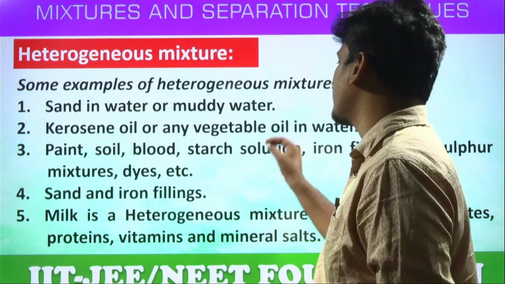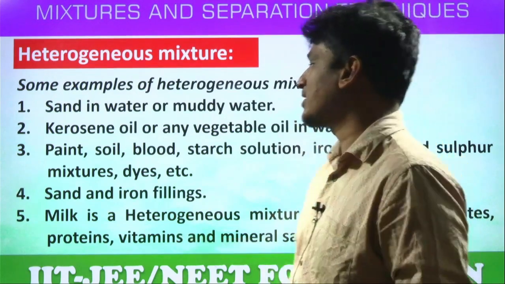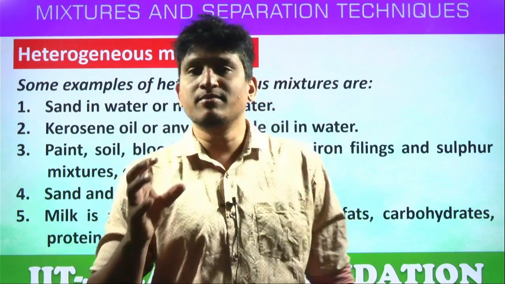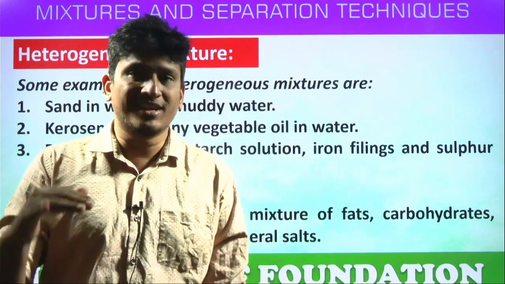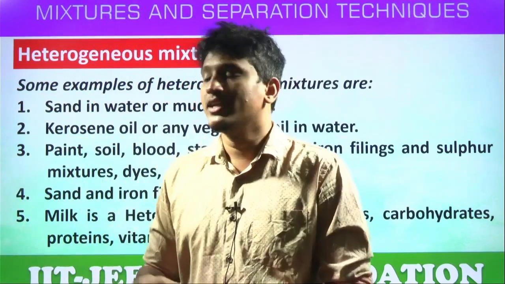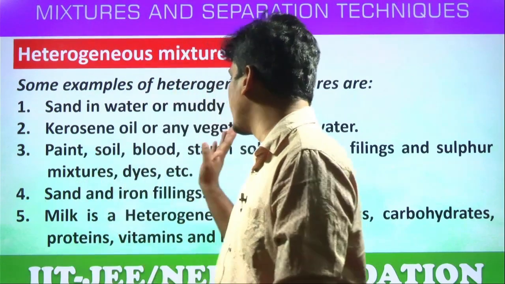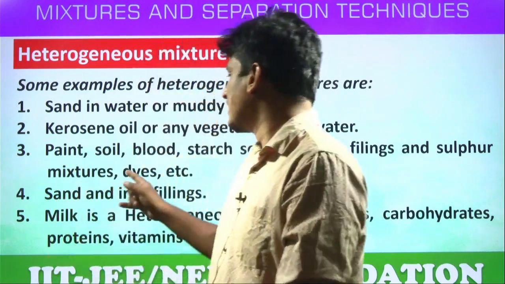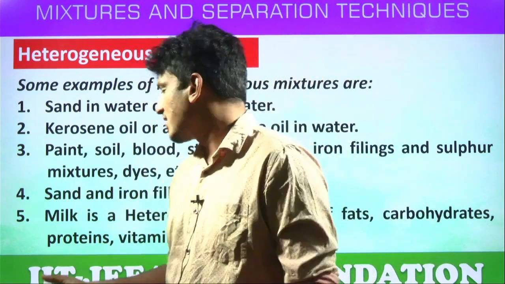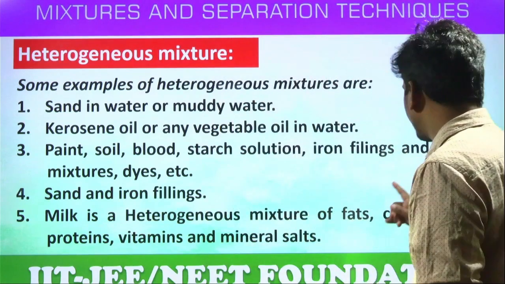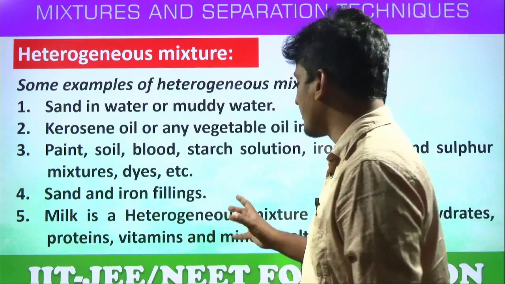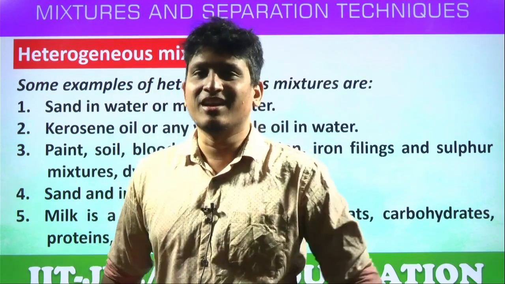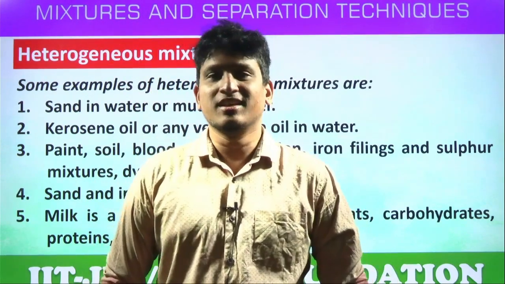Paint, soil, blood, starch solution, iron filings and sulfur mixtures, dyes, etc. all come under heterogeneous mixtures only. Sometimes you can't observe the different layers. That doesn't mean it is homogeneous. It is heterogeneous only. Paint, blood, starch, milk also come under heterogeneous only. Sand and iron filings, obviously that is also heterogeneous. Milk is a heterogeneous mixture of fats, carbohydrates, proteins, vitamins and mineral salts, etc. Milk looks like a white liquid. It looks like a single compound, yes or no?